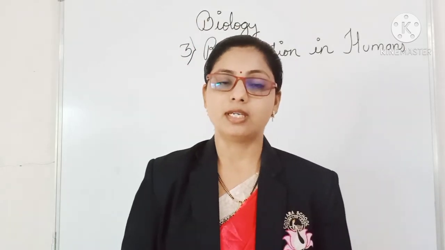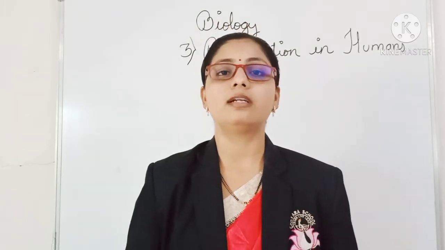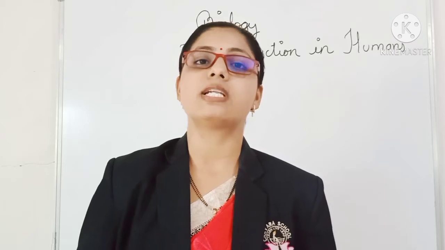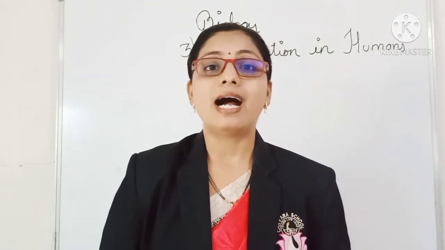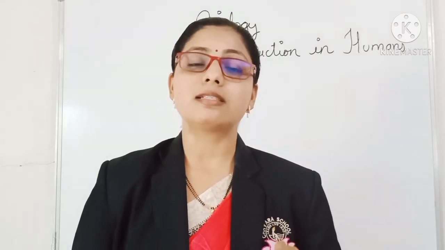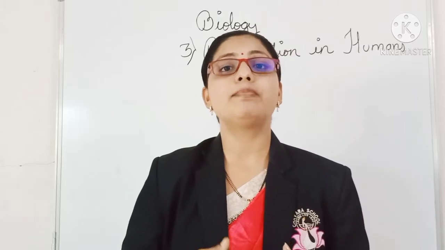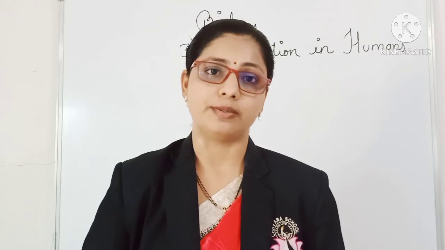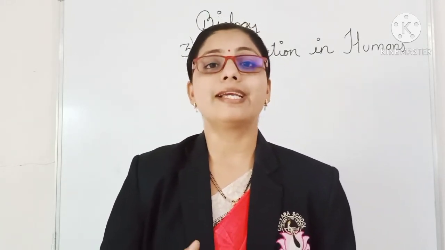asexual reproduction. Now in asexual reproduction, we learned in the last lesson how asexual reproduction is done in animals, for example, amoeba and hydra. These are some microorganisms which are unicellular and they reproduce by different ways of asexual reproduction. Now, in this lesson, we are going to learn about sexual reproduction in animals.